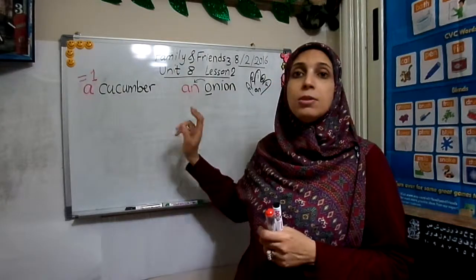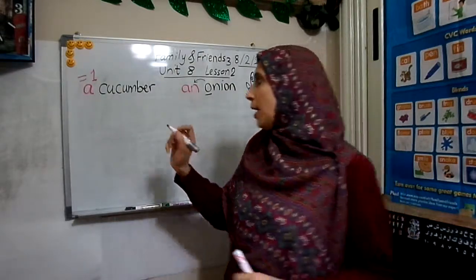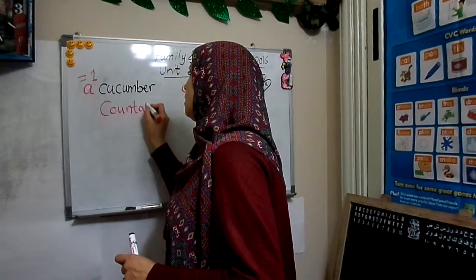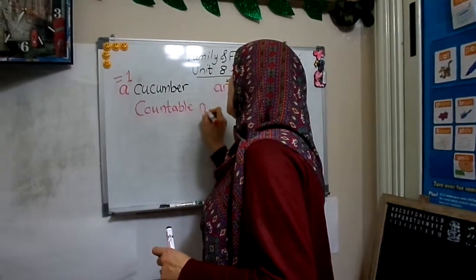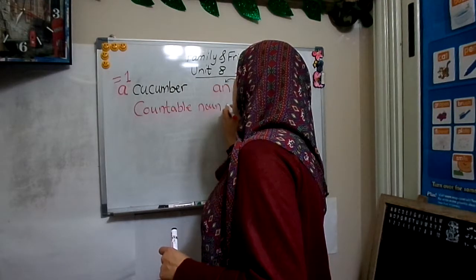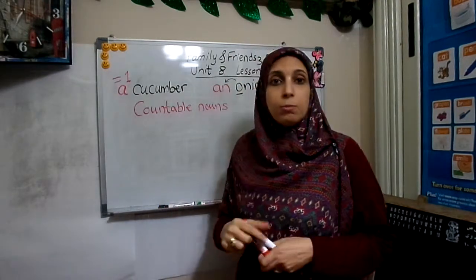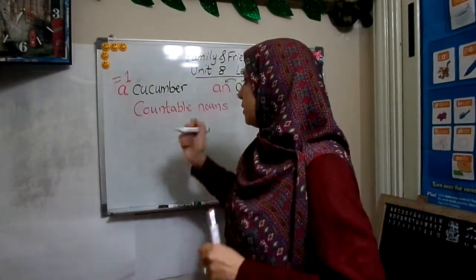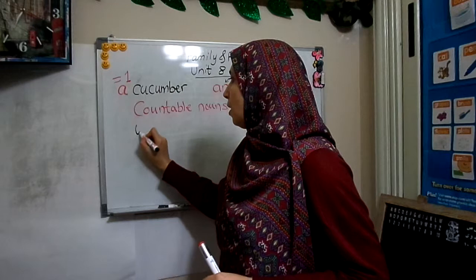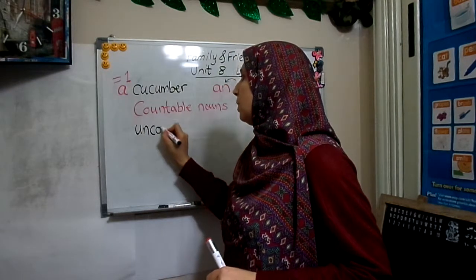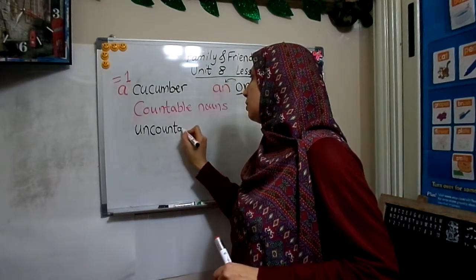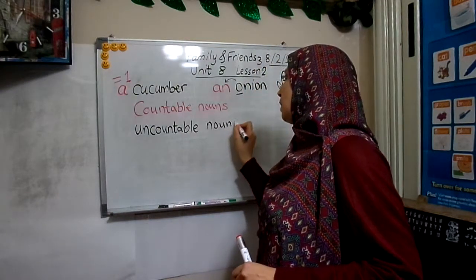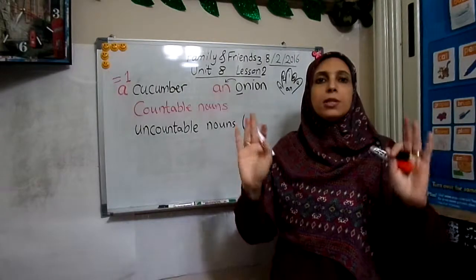So if I can count it, I call it countable nouns. Again, countable nouns. Why? Because I can count them. But some nouns are uncountable. I can't count them. That's why I call them uncountable nouns. Like what? All liquids.